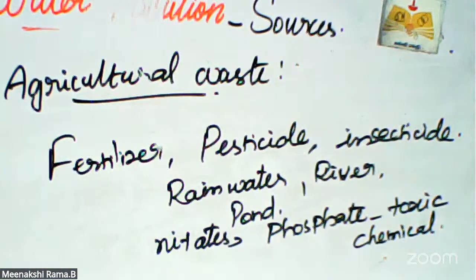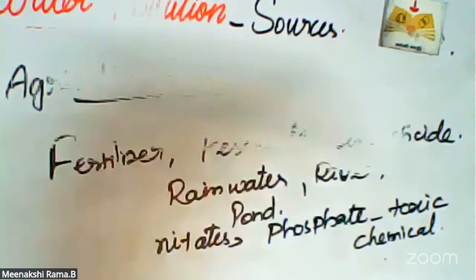So what are the topics? Industrial waste and oil spill. Okay. Corn is not a sewage. Just what I told, agricultural waste is expressed in those places.